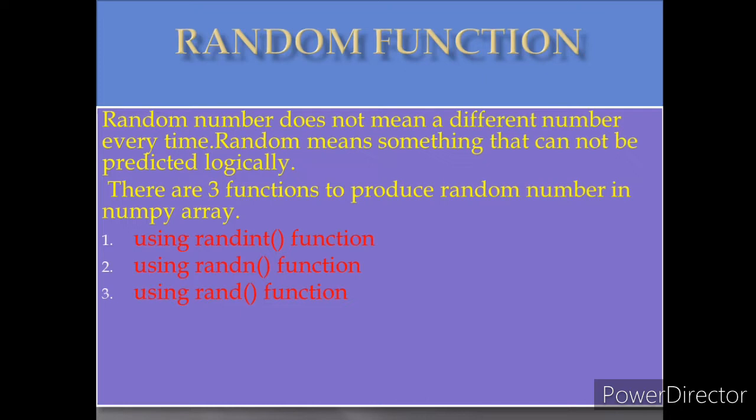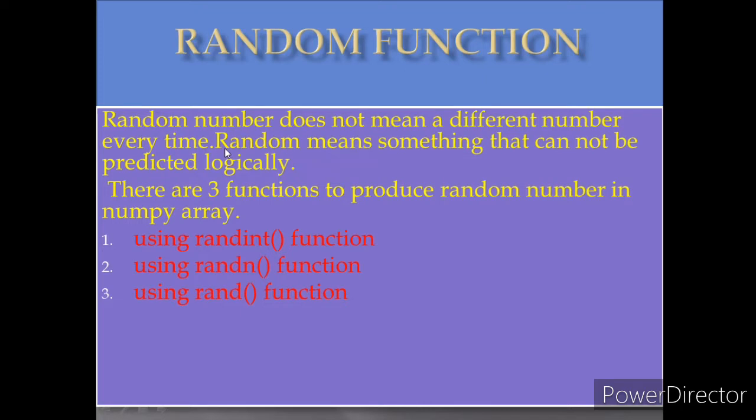Therefore, you should first know what a random number is, and if the random function is used, what number will be generated. Random number doesn't mean a different number every time. It means that whenever you execute the program based on the random function, it will produce a different set of numbers, because any number will be generated through the random function. So there is no logic related to that.